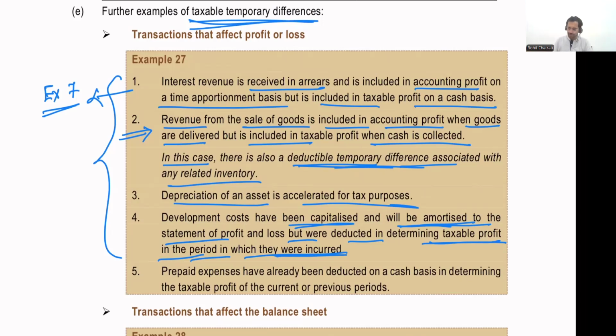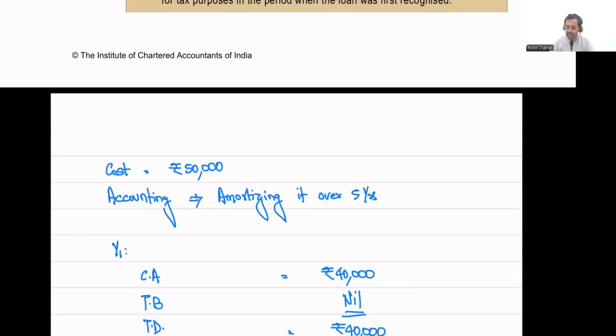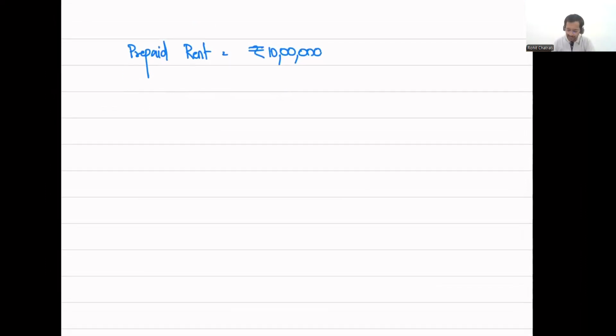Let's now move on to the fifth point. Prepaid expenses have been deducted on a cash basis in determining the taxable profit of the current or the previous periods. What the question is saying is, let us say I am actually prepaying rent. Hypothetically, I have a prepaid rent of, let us say, rupees 10 lakhs. I paid rent for the next year, and therefore I have capitalized prepaid rent on my balance sheet of rupees 10 lakhs.